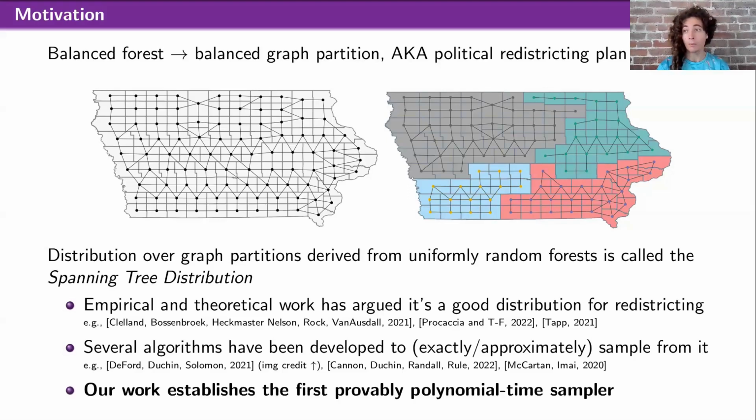So by showing that random unbalanced forests are often balanced and taking this rejection approach, this establishes actually the first polynomial time algorithms to sample from this distribution on a class of graphs that's meant to reflect the sort of graphs you see in the wild in these redistricting applications. And while this example you can see is not exactly a grid graph, it shares many properties with grid graphs. So it's a good model that has been well studied for this problem.